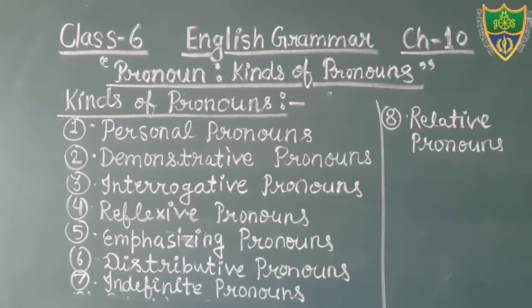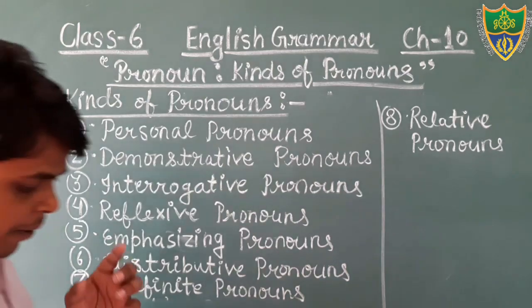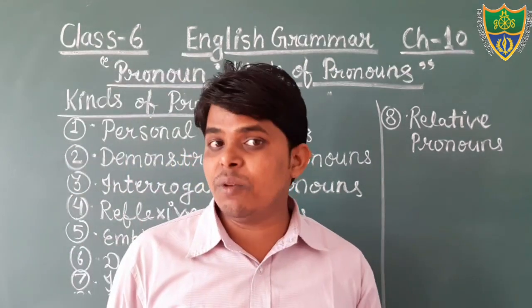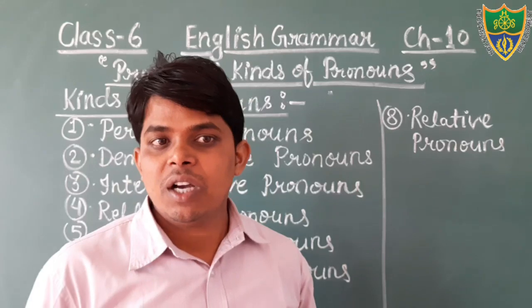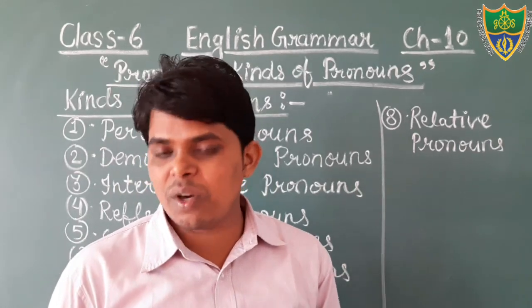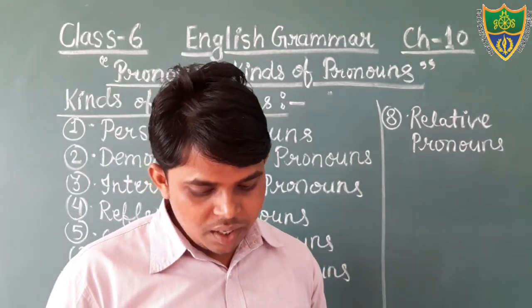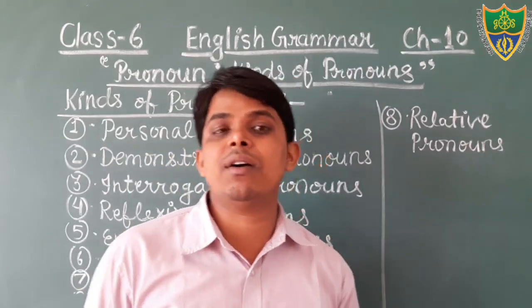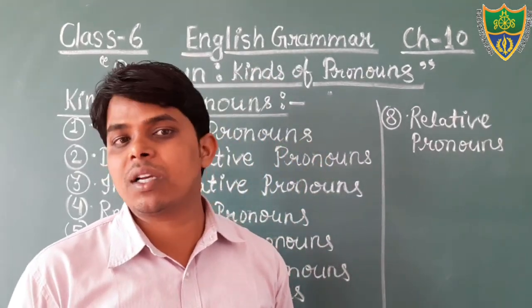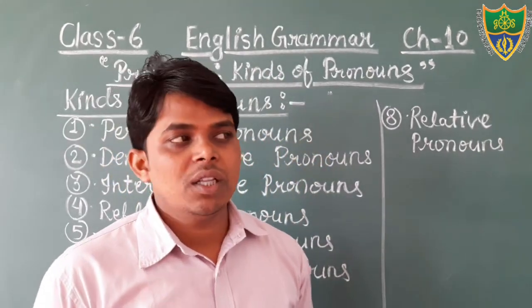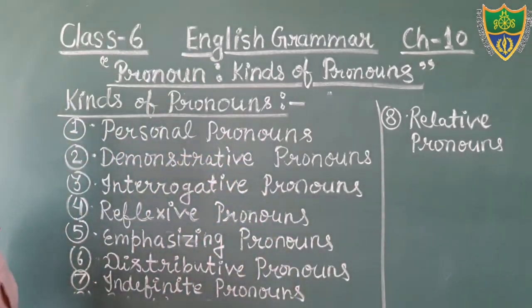Dear students, although there are 10 kinds, I want to tell you that possessive pronoun is also one of the kinds of pronoun, but in your book it is not given. And reciprocal is also one of the kinds of pronoun, but it is not given in your book. These things you have to read. Okay?